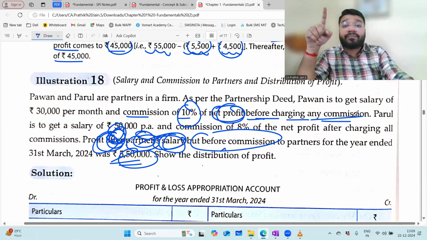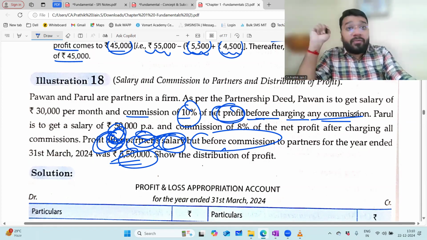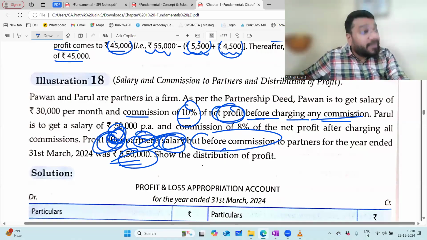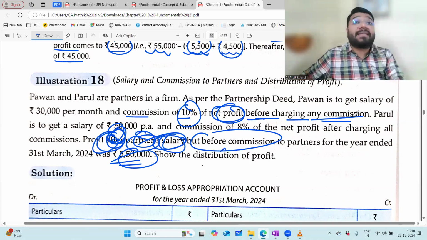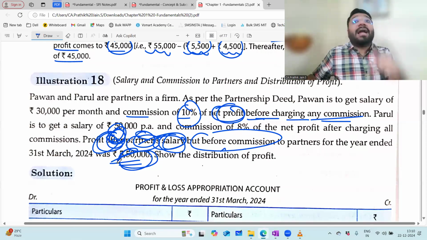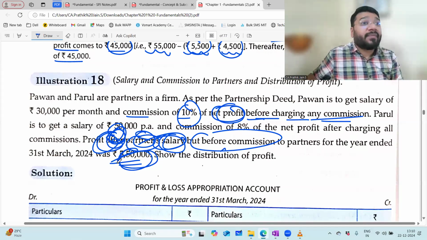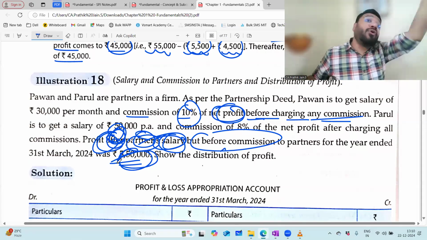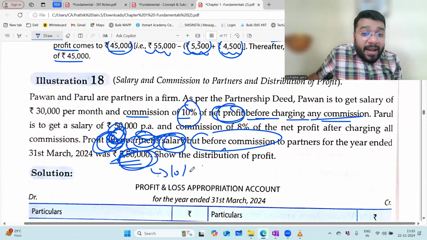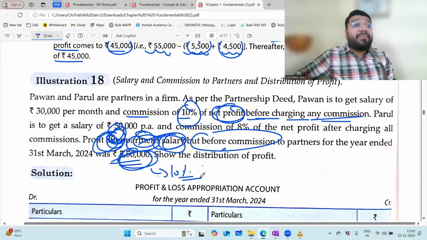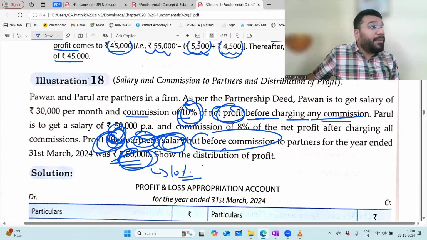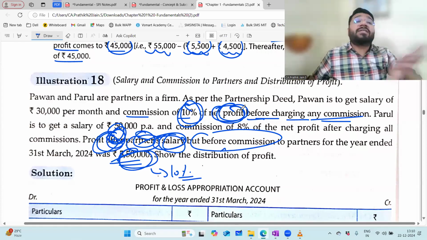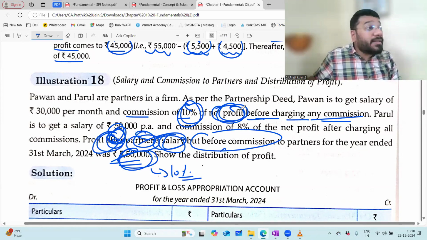If the question had told you, I want commission 10% on net profit before charging commission, but after charging salary, then on the profit after minusing salary, which is 5,50,000, you would have calculated 10%. Had they told you 10% commission on net profit after salary but before commission, on this 5,50,000 you would have multiplied 10%. But what is the language they've used? 10% commission on the net profit before charging commission. Salary, nothing is being informed. So you will not minus salary.